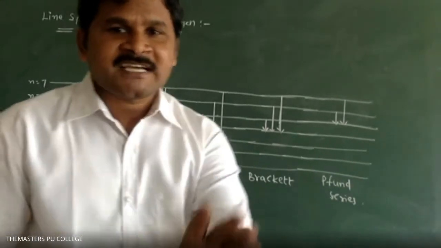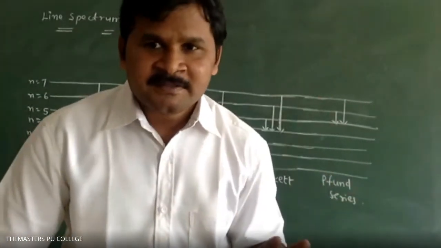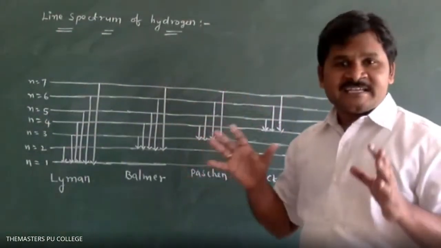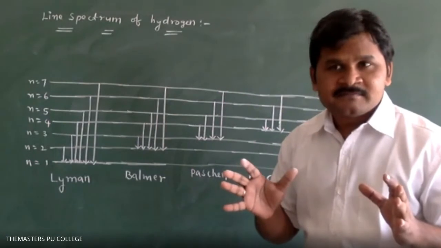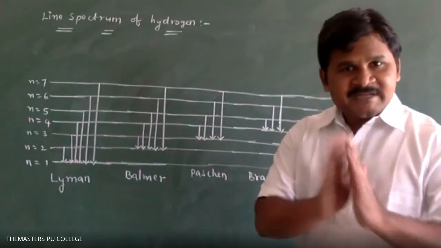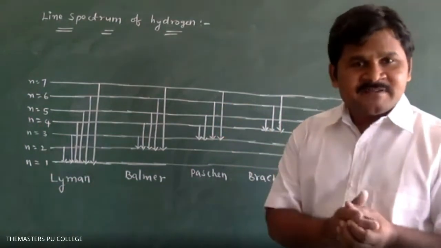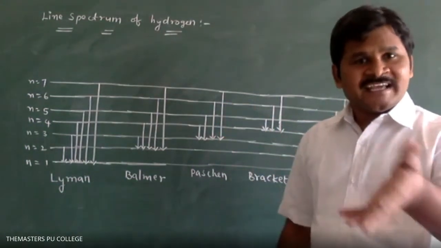Okay. Once again, I am explaining. Please listen. The line spectrum of hydrogen is an example for what? Emission spectrum. It is an example for emission spectrum. This emission spectrum is due to what? Due to de-excitation of electron.